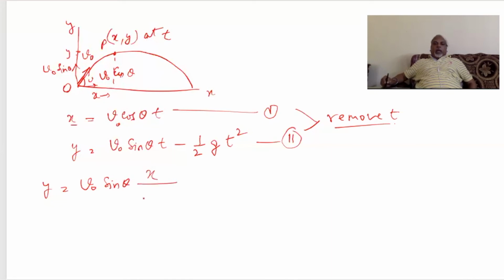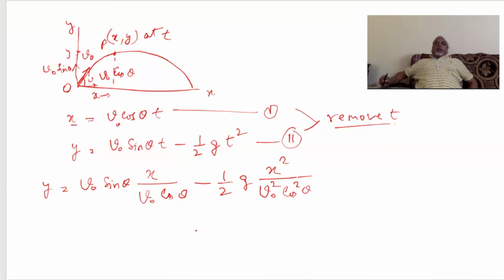This will be x upon V0 cos theta minus half g, and again t will be x square upon V0 square cos square theta. Correct?